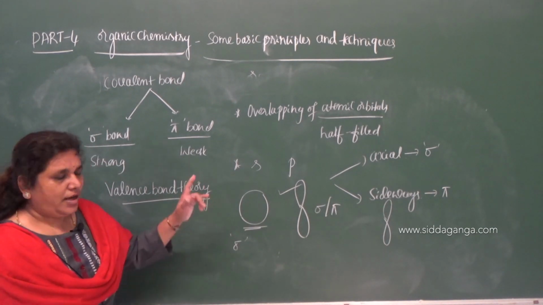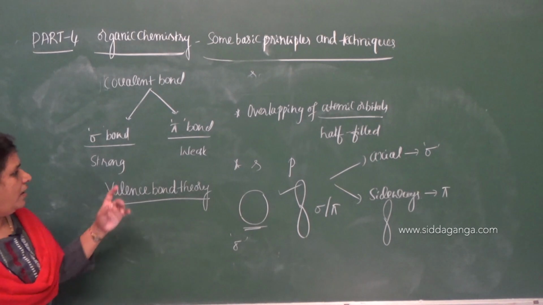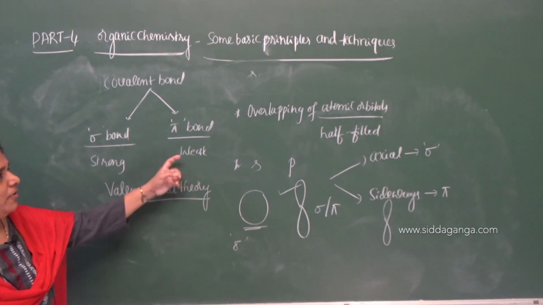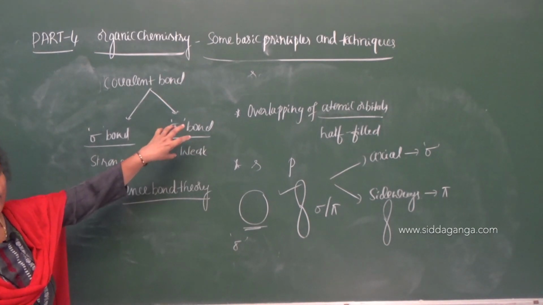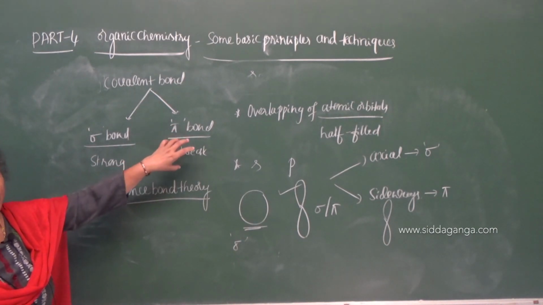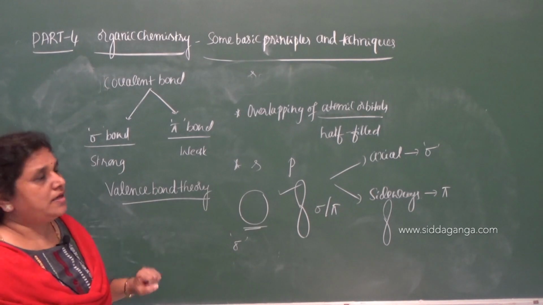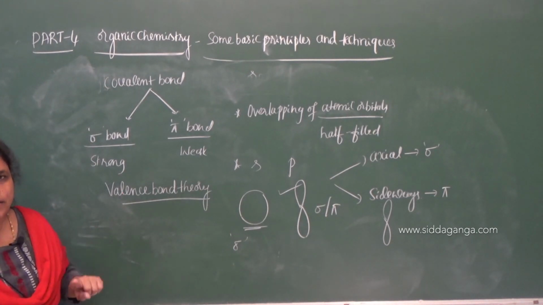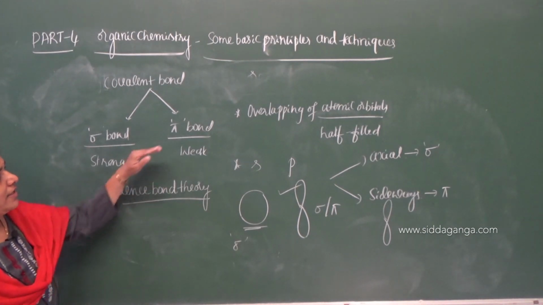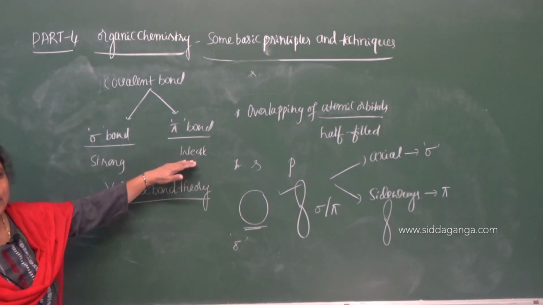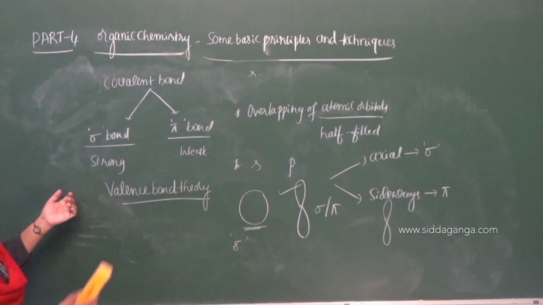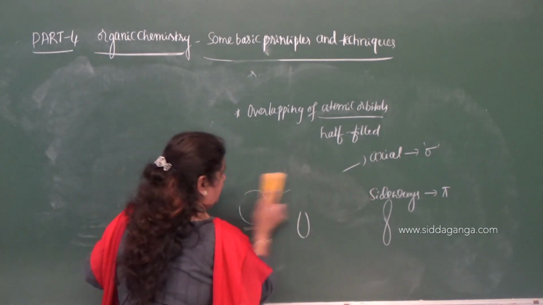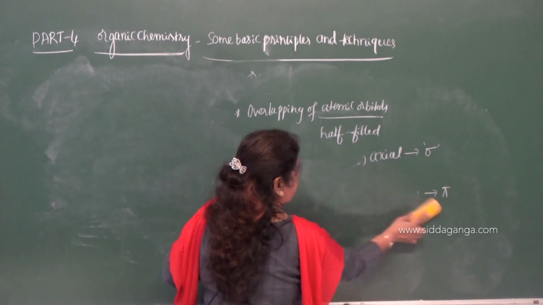Clear? Now let us consider what is the proper difference in the characteristic property of sigma and a pi bond. Mainly we have to consider the characteristic properties of pi bond, because carbon forms pi bond with carbon and also with other elements. Therefore let us consider the characteristic properties of pi bond here.